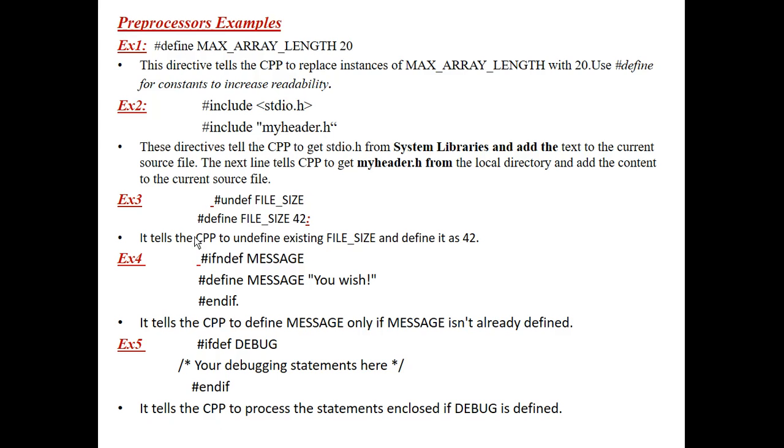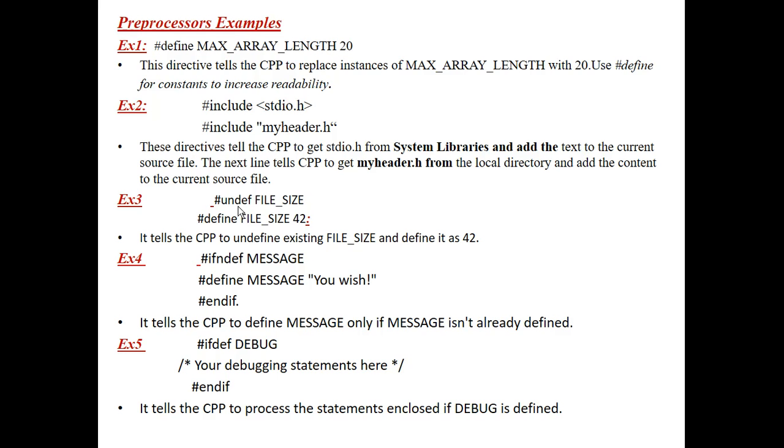Next example. Here I have undefined FILE_SIZE. That means I haven't given any definition for that file size. In the next step, I have defined it as 42. Why? Because it tests the preprocessor.